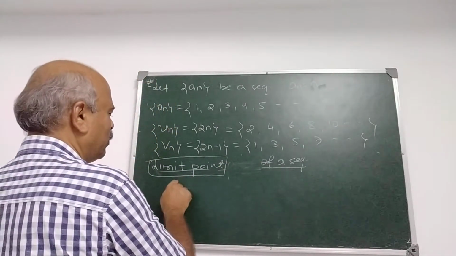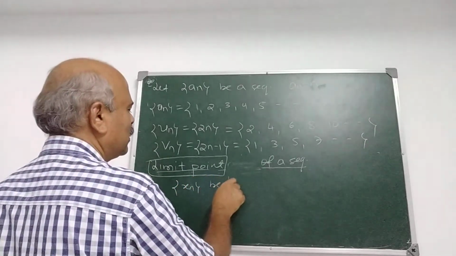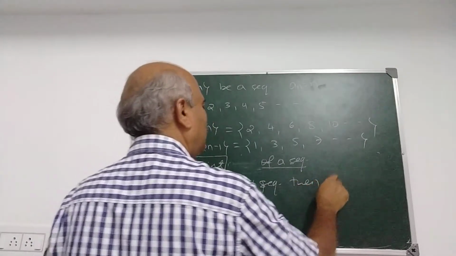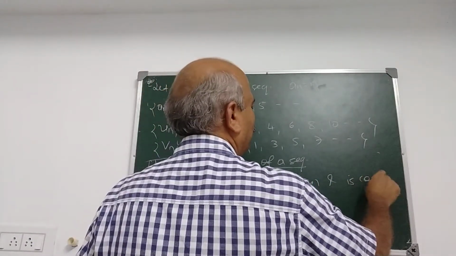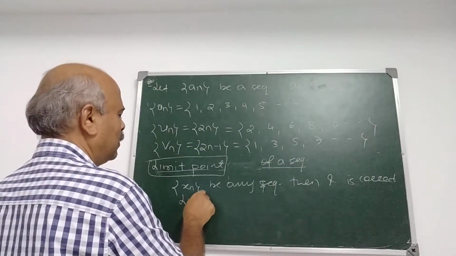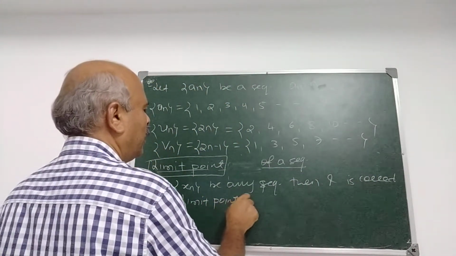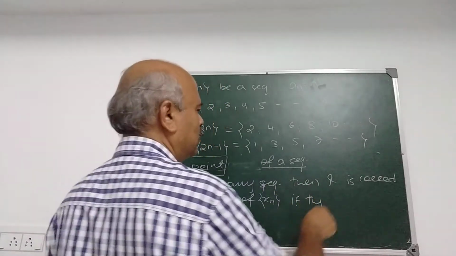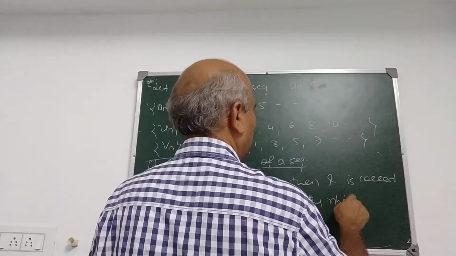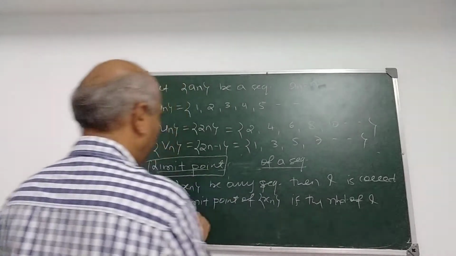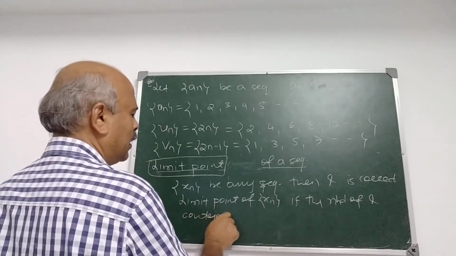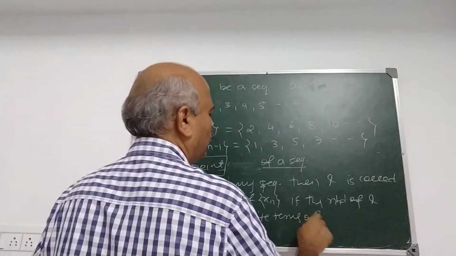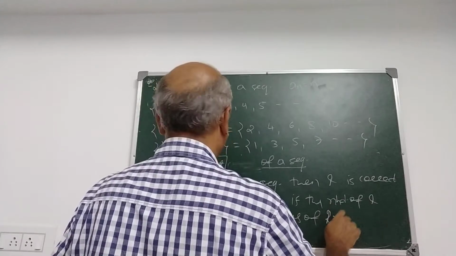Now how to define the limit point of a sequence? Suppose xn is any sequence. Then L is called a limit point of xn if a small neighborhood of L contains infinitely many terms of xn.